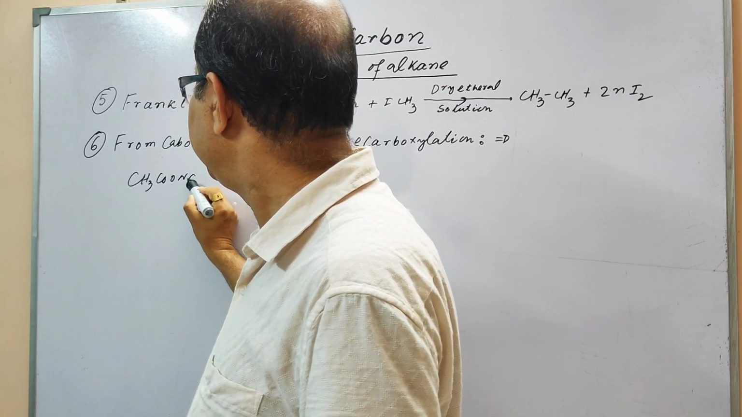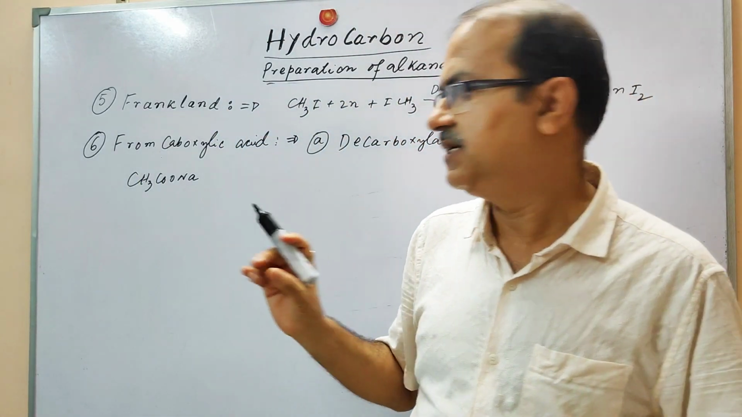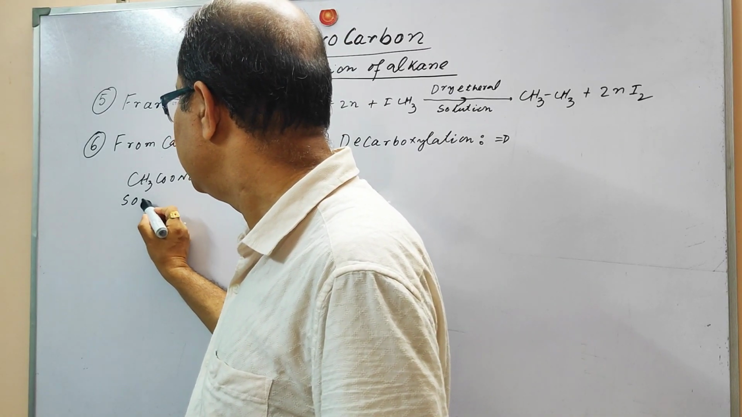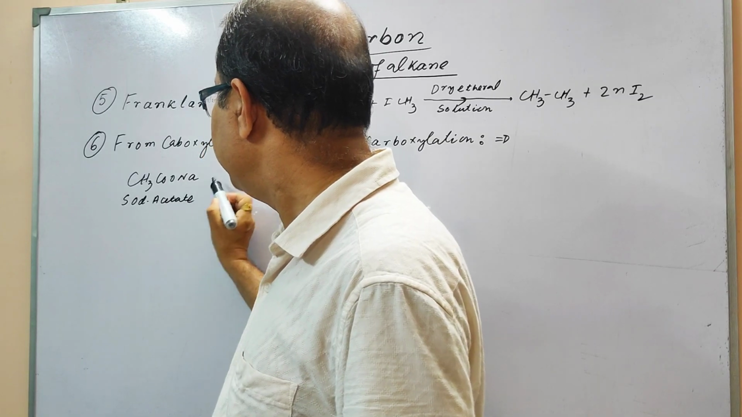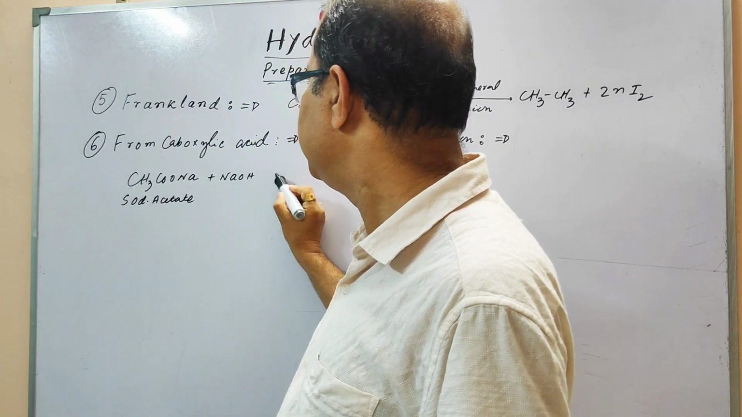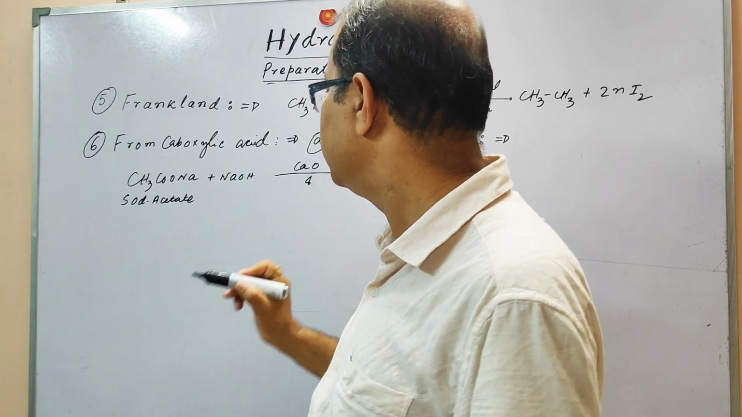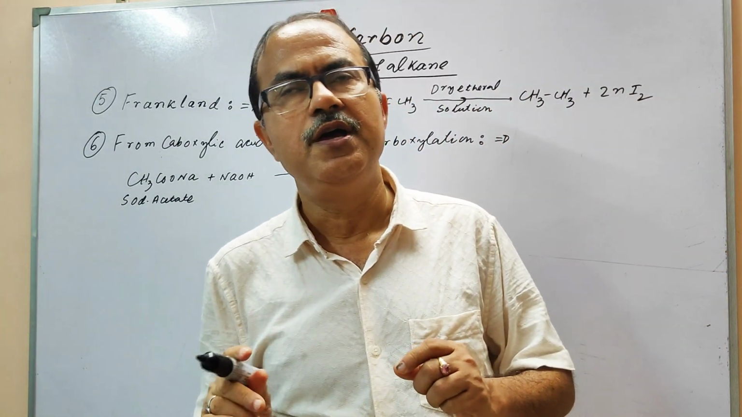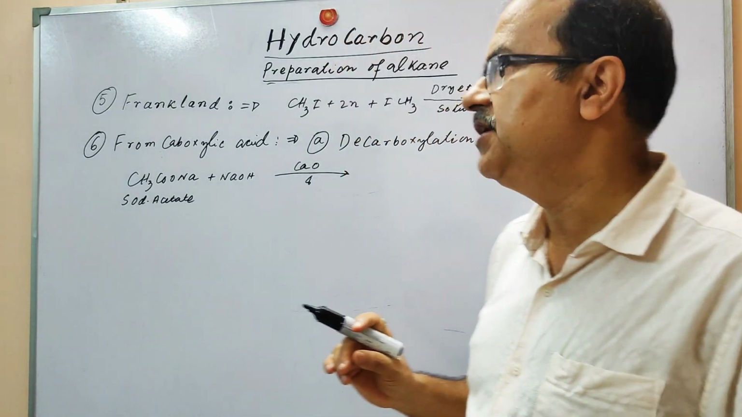CH3COONa. We have to take the sodium salt of the carboxylic acid. Here we have taken sodium acetate. This is basically sodium acetate, right? And the sodium acetate, when it is heated in presence of soda lime, that is calcium oxide and NaOH, it is basically a 3:1 ratio. NaOH will be 3 times the CaO.